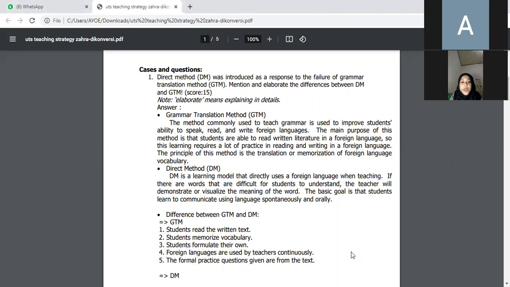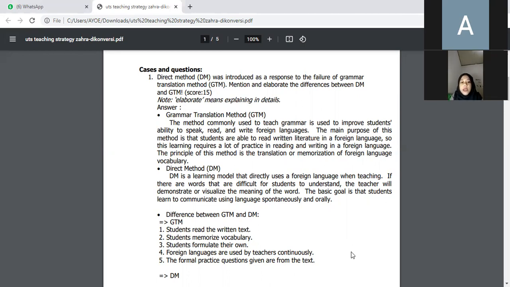Question number 1. Direct method or DM was introduced as a response to the failure of grammar translation method or GTM. Mention and elaborate the differences between DM and GTM. Note, elaborate means explaining in details.